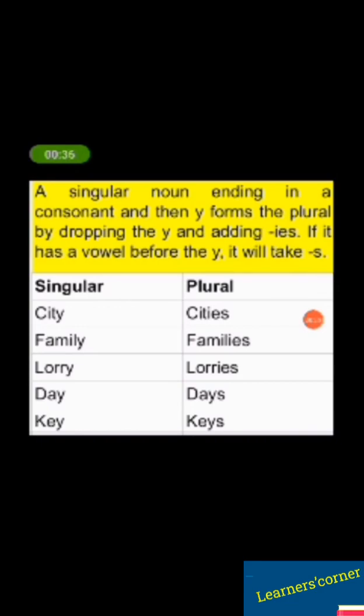You will notice that in those words, the letters preceding the y are all consonants. Now, take note. If there is a vowel sound before the y, the word will only take an s. For example, day, days, key, keys. In those words, you will notice that the letters you have before the y are vowel sounds. So, the words only take s and not ies.